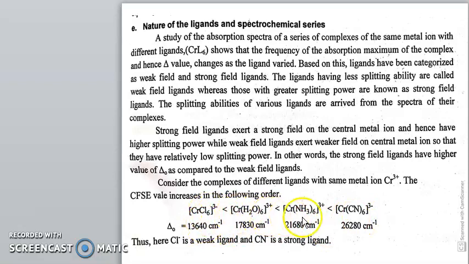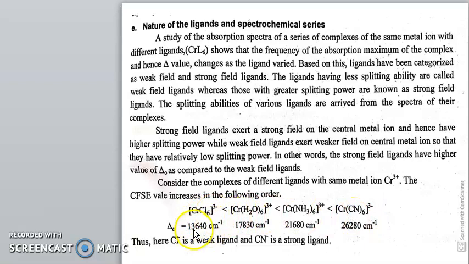So the ligands affect the splitting of the d orbitals of the central metal atom, and hence the CFSE or delta octahedral values are different for different ligands.